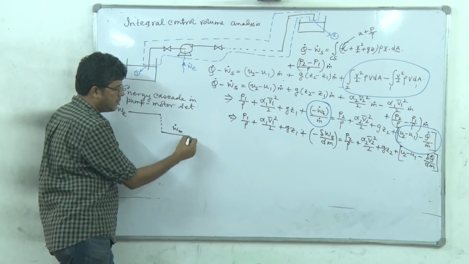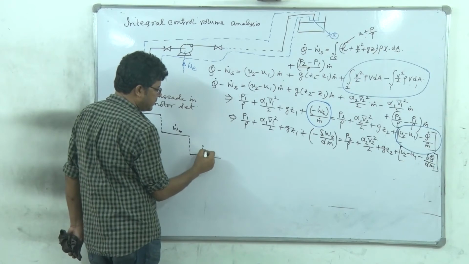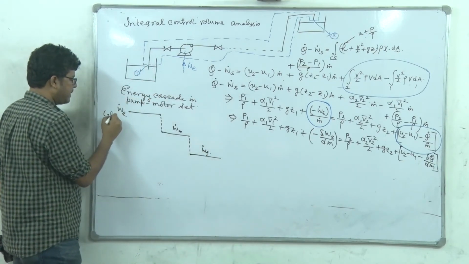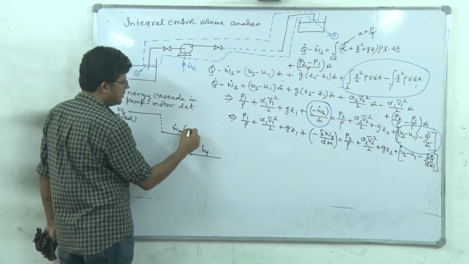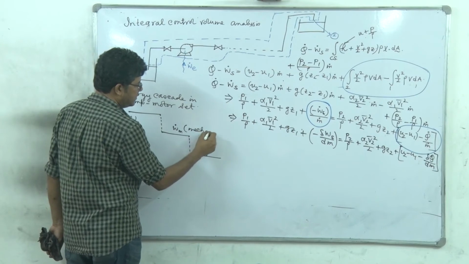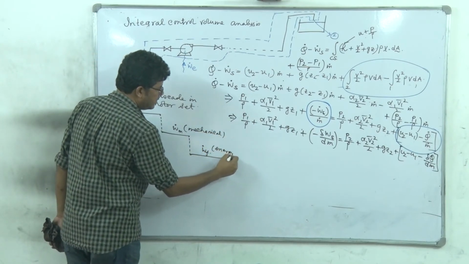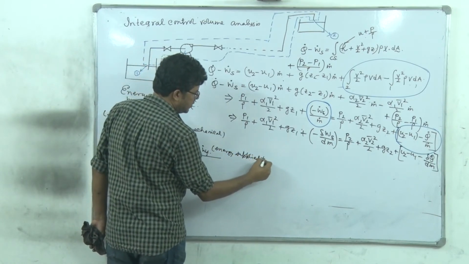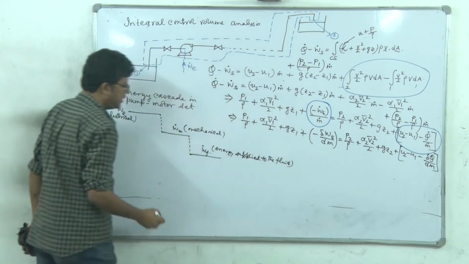Right? And at the pump outlet, it is further reduced to energy supplied to the fluid, that is W dot F. So this is electrical energy, mechanical energy, and energy supplied to the fluid. Right?